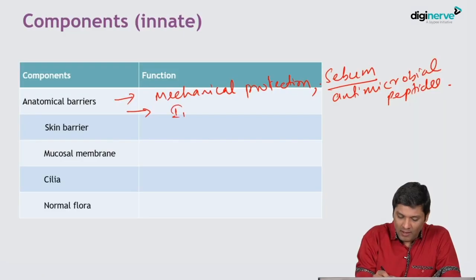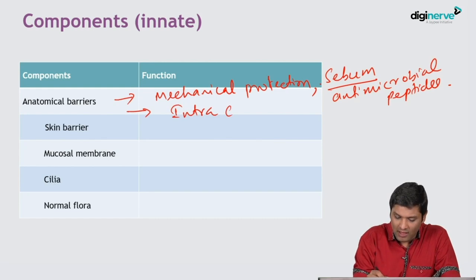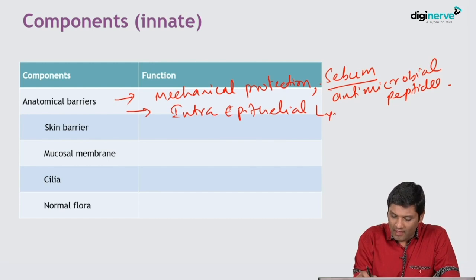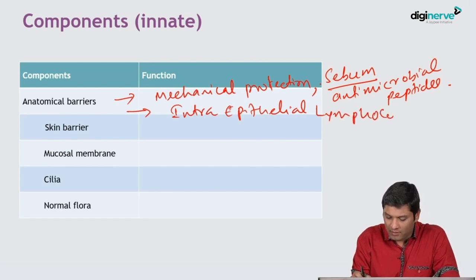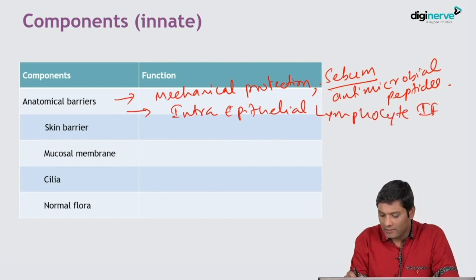And skin also has the ability of killing the microorganism by having intraepithelial lymphocytes, IEL, which are present on the cutaneous surface. They can destroy the microorganism.